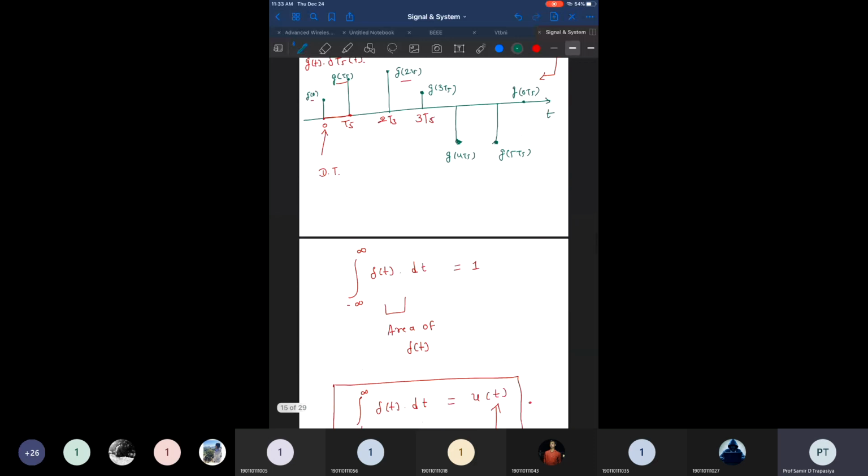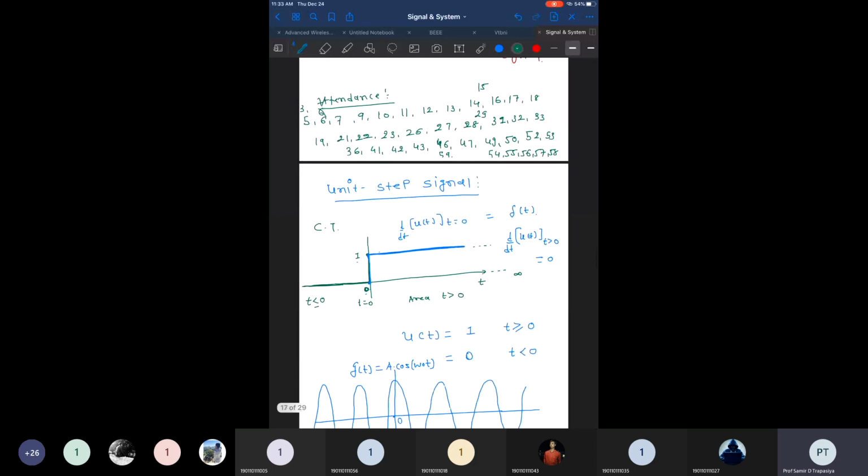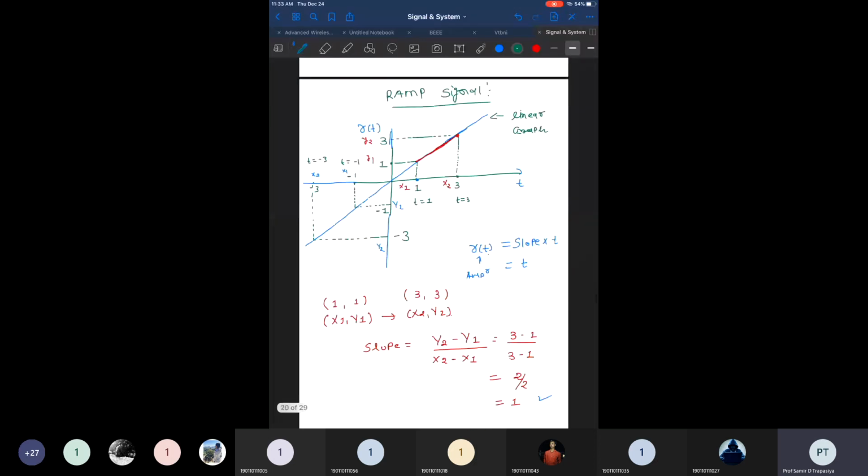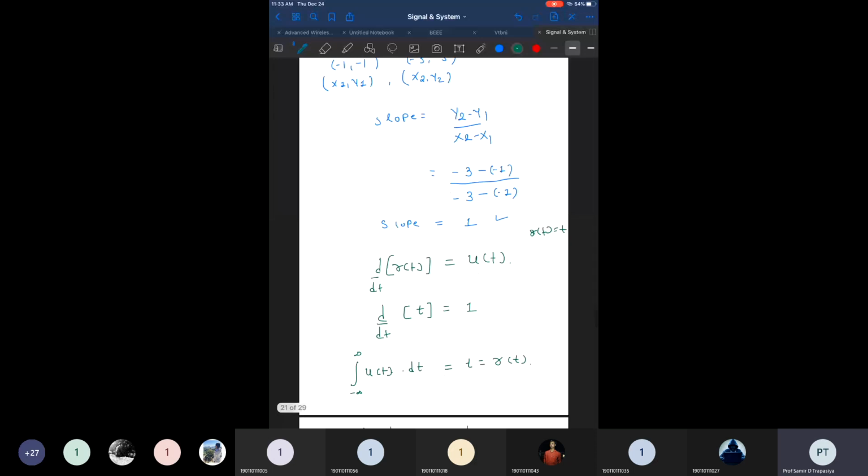Then we discussed other signals known as the unit step signal and ramp signal, and we established the relationship between the impulse signal, unit step signal, and ramp signal. The integration of the unit impulse signal gives the unit step signal, and the integration of the unit step signal gives the ramp signal. Reversely, the differentiation of the ramp signal gives the unit step signal, and the differentiation of the unit step signal gives the unit impulse signal.